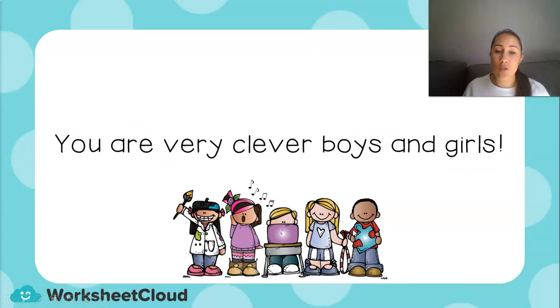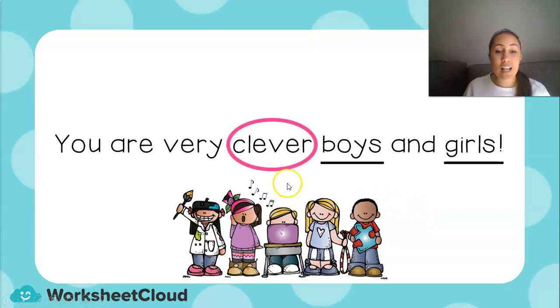So now the last one is a trick one. You are very clever boys and girls. And that is true, but let's see if we can find any nouns in this sentence. We have boys, and that is a common noun, and girls, and that is another common noun. And are there any words that describe the boys and girls that I am talking to now? Yes, clever. Clever describes all you boys and girls that are listening to this lesson now.